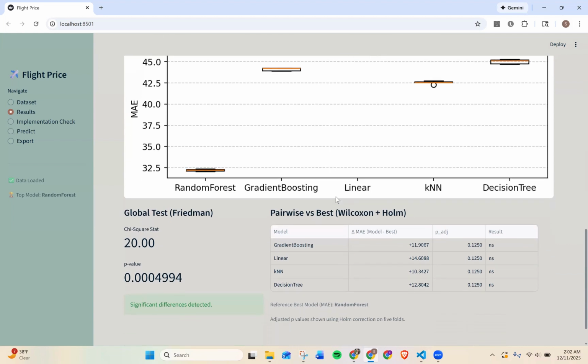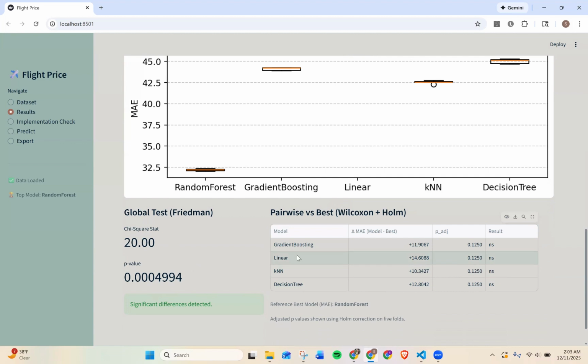Underneath, we run a Friedman test, which checks whether there are overall differences between the models across folds. The chi-square value is 20 and the p-value is about 0.005. So we say that across these shared folds, the models are not all the same. There are real differences in MAE.